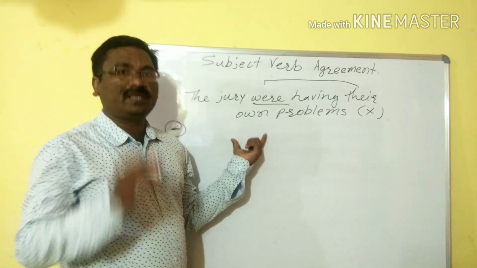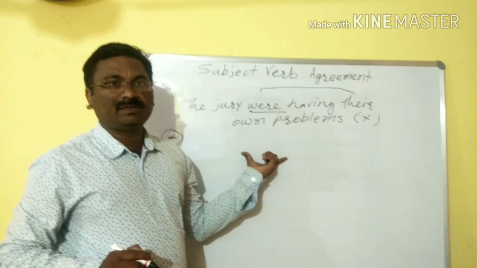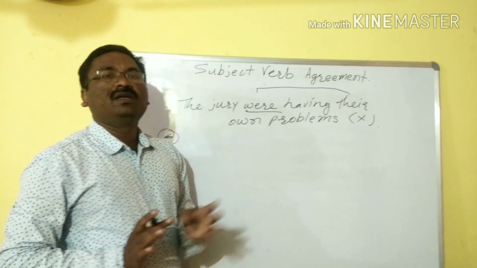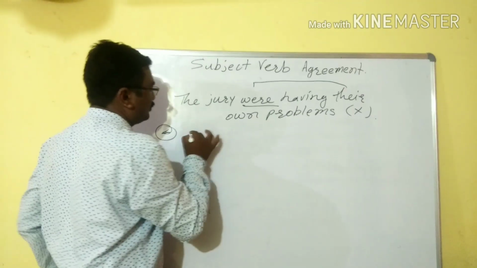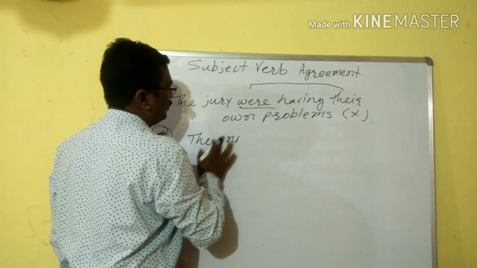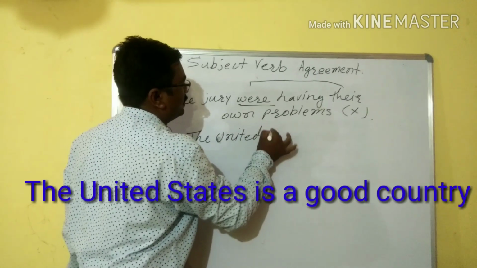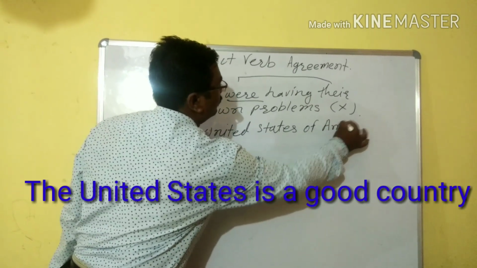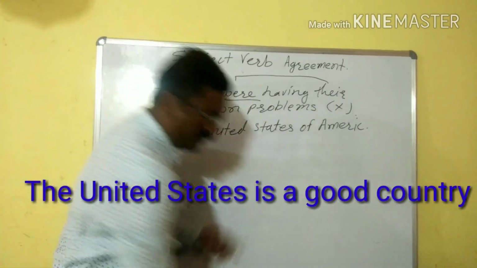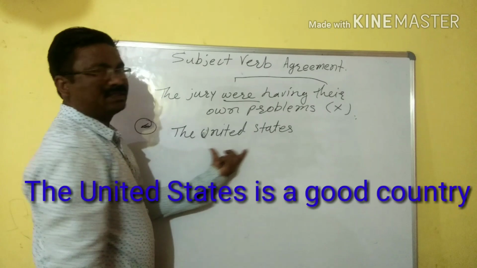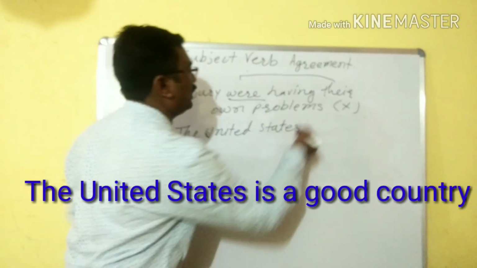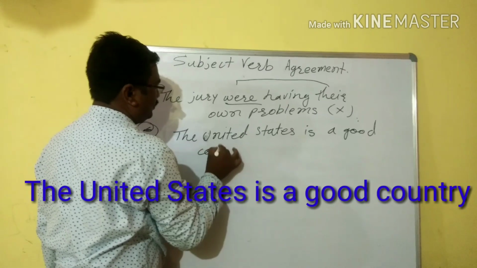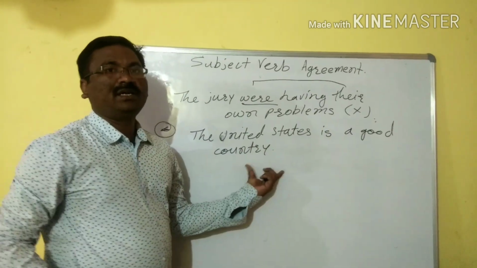If any lessons, book names, or any country's name, proper nouns, have a plural form, like America, the United States of America, or we can call it only the United States, the United States is a good country.